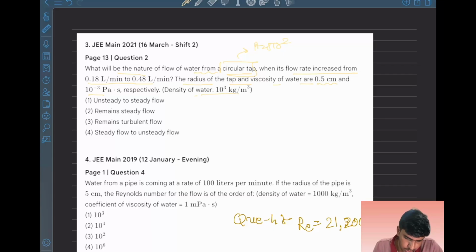Density of the water is this. So we have rho, we have the viscosity, and the diameter is equal to 2 times r, which is 1 centimeter, means 10 raised to minus 2 meters. We need to change all the parameters into SI units.